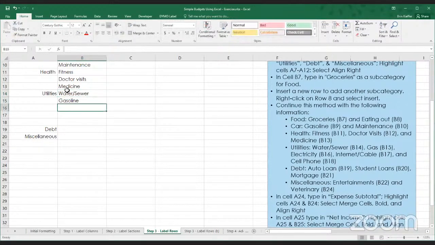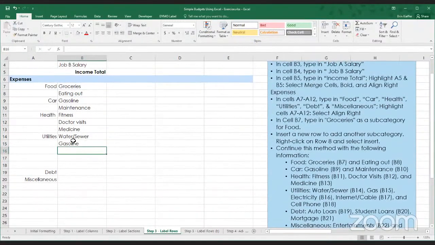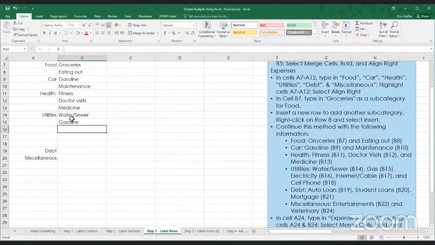B15 will be gas. Nope. Here's one area where sometimes Excel is a little bit too smart. You'll notice that I typed gas, but immediately Excel put in gasoline because it was predicting based on what was already in this row or this column. So to edit that, I can double click the cell and backspace until it has the content I want. And there it goes again, because I typed it wanted to add gasoline. So I'll just backspace and click Enter.